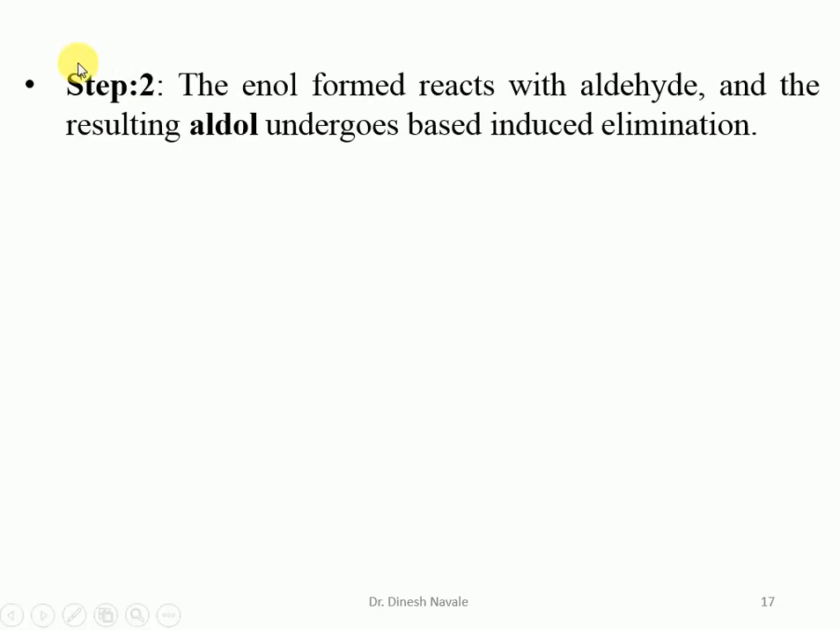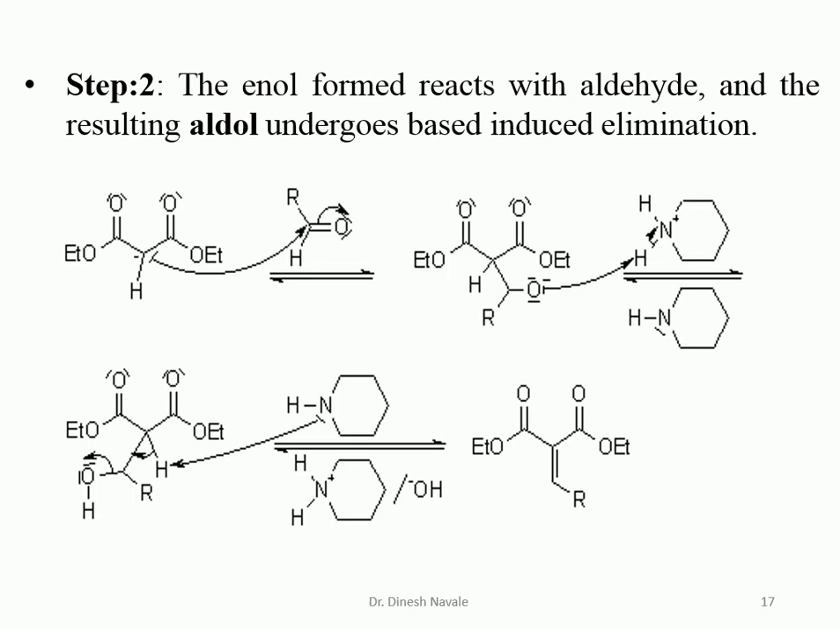In the second step, the enol form reacts with the aldehyde, and the resulting aldol undergoes base induced elimination. That means in the second step, the enolate ion which has been formed in the first step will react with the carbonyl compound like an aldehyde or ketone, and the resulting compound will be the aldol product, which on dehydration will give the formation of the expected product.